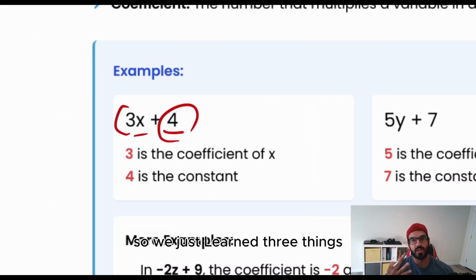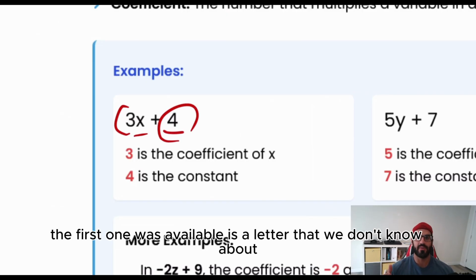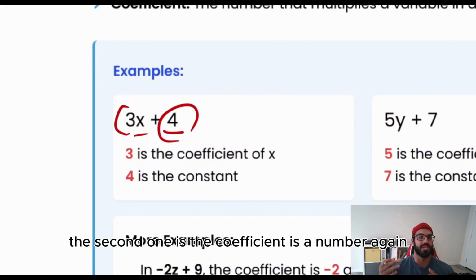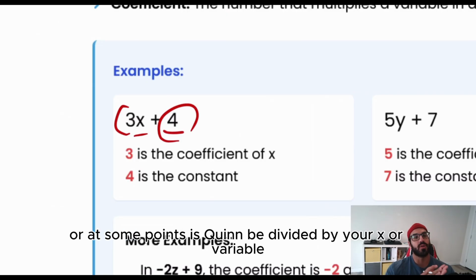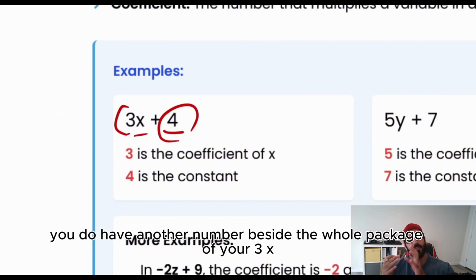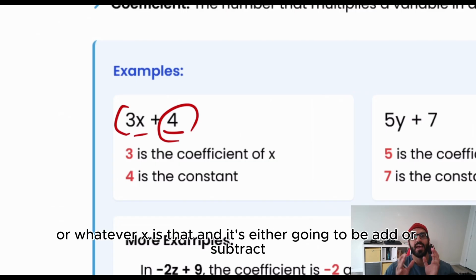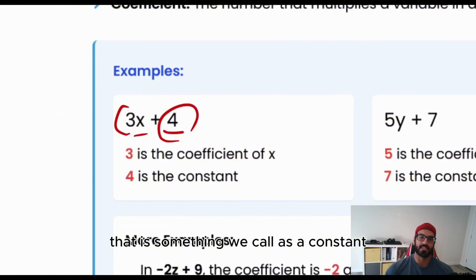So we just learned three things. The first one was a variable, which is a letter that we don't know about. The second one is the coefficient, which is a number. Again, it's the constant number. It's going to be multiplied, or at some points it can be divided, by your x or variable. And after that, we do have another number beside the whole package of your 3x, or whatever x is, and it's either going to be added or subtracted. That is something we call a constant.